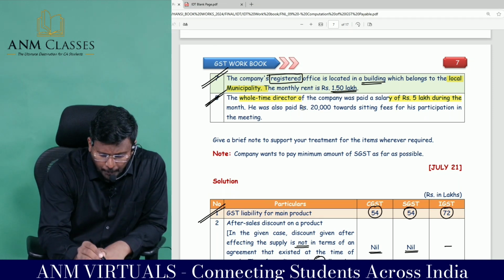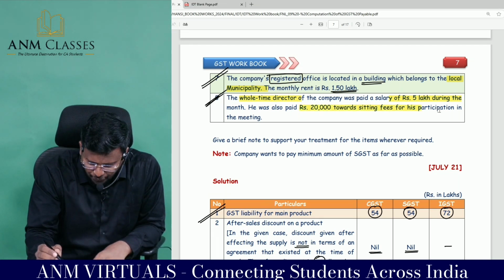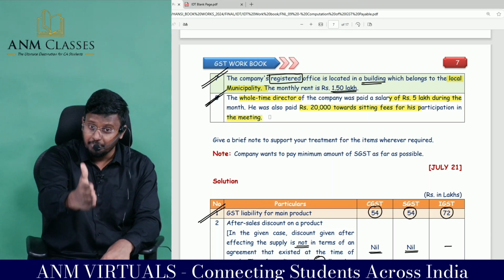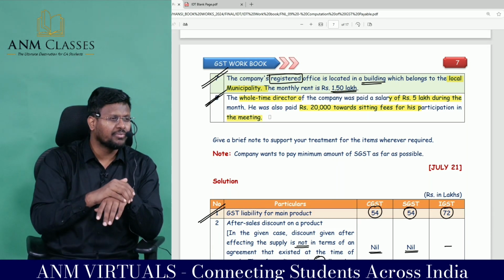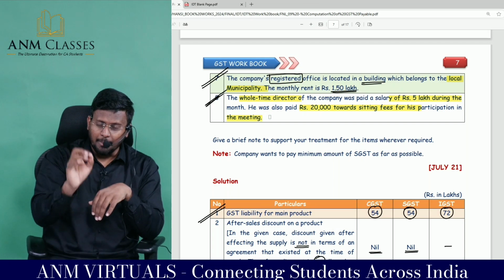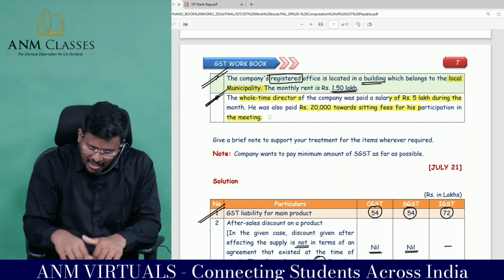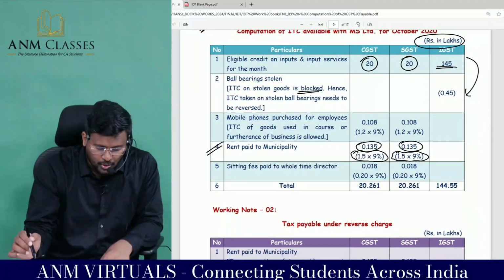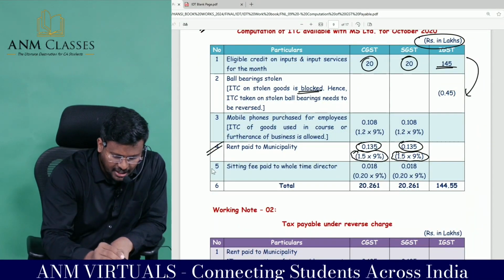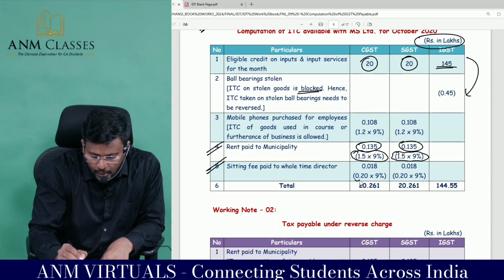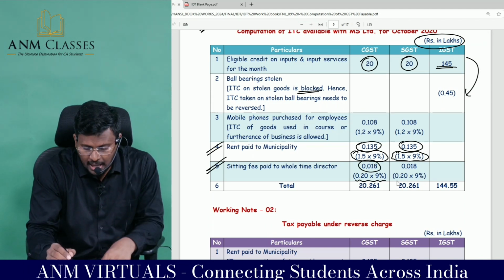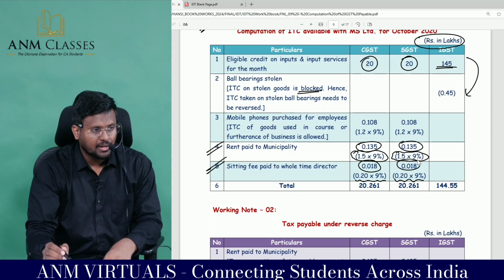He was also paid 20,000 towards sitting fee for his participation in the meeting. Director of a company is an RCM. For this amount, the company is liable to pay tax on RCM, not for 5 lakh, but for 20,000. So in the RCM table, sitting fee to whole-time director, 20,000 into 9%, comes to 1,800, and 20,000 into 9% comes to 1,800.